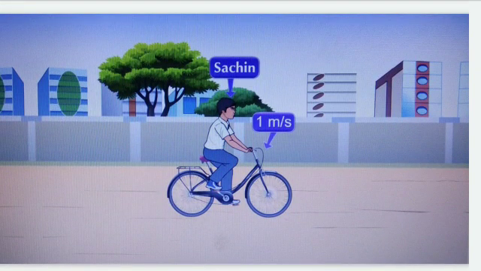Now let us see the effect of speed and direction on velocity. Let us observe the picture. Sachin is traveling on a bicycle with a speed of 1 meter per second.